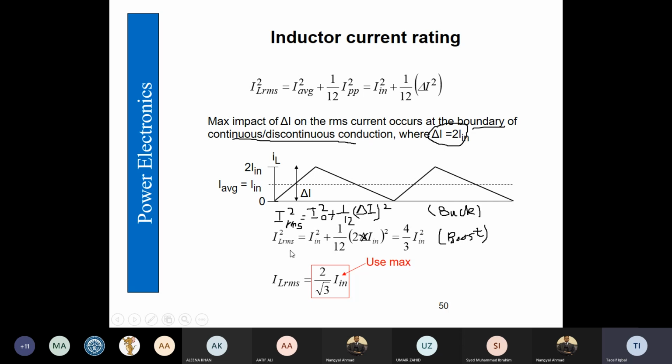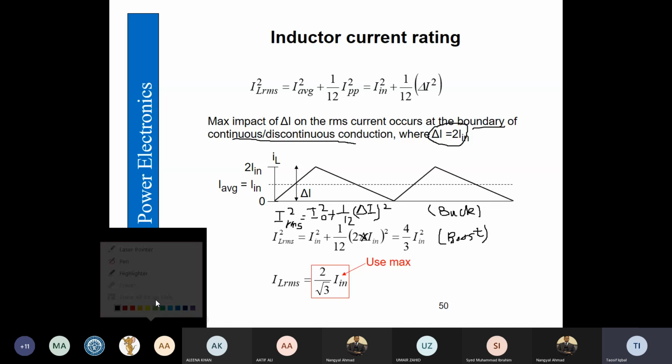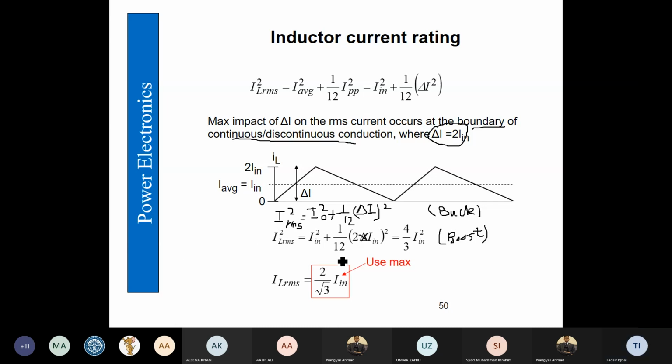The only difference would be that the average current in buck was the output current, whereas in the case of the boost converter, the average current is the input current.